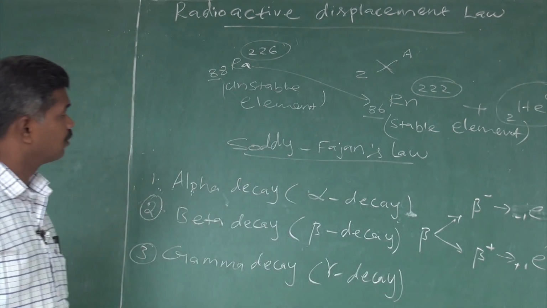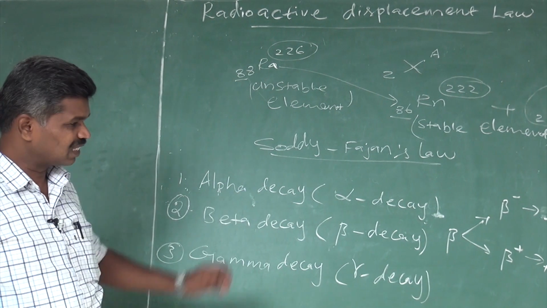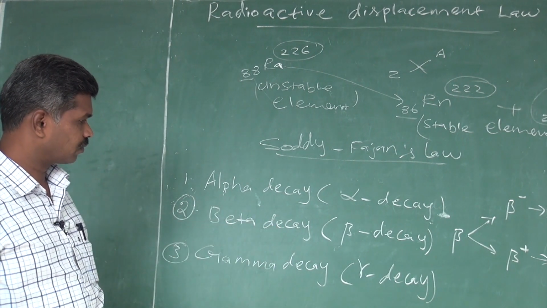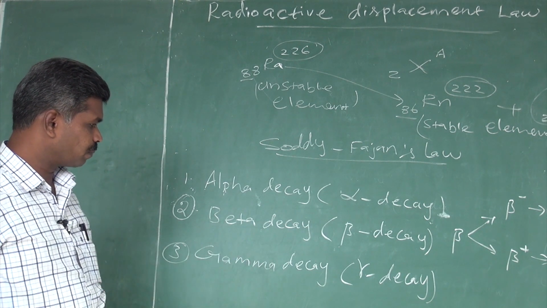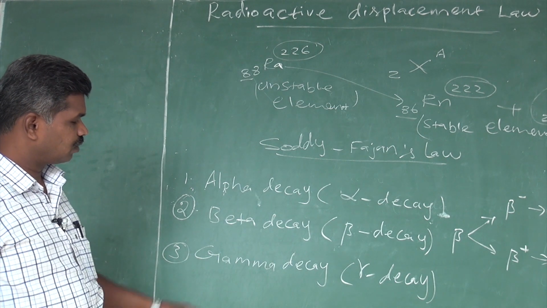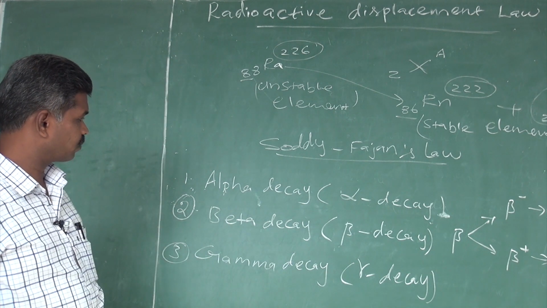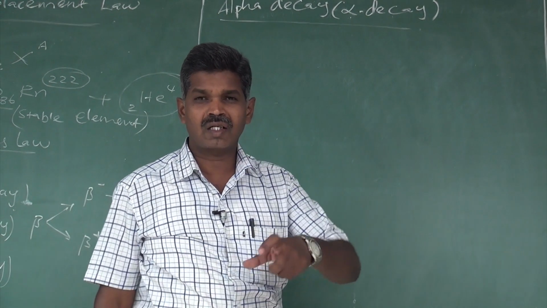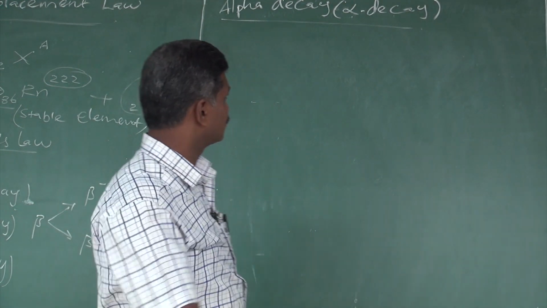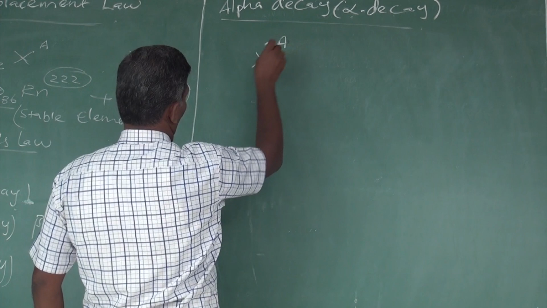Okay, in our radioactive displacement law, three types of particles are disintegrating or decaying. One is the alpha decay, second one is the beta decay, third one is the gamma decay. Now we are going to see the alpha decay. We have a general equation for alpha decay, that is, X element which has an atomic number and a mass number.